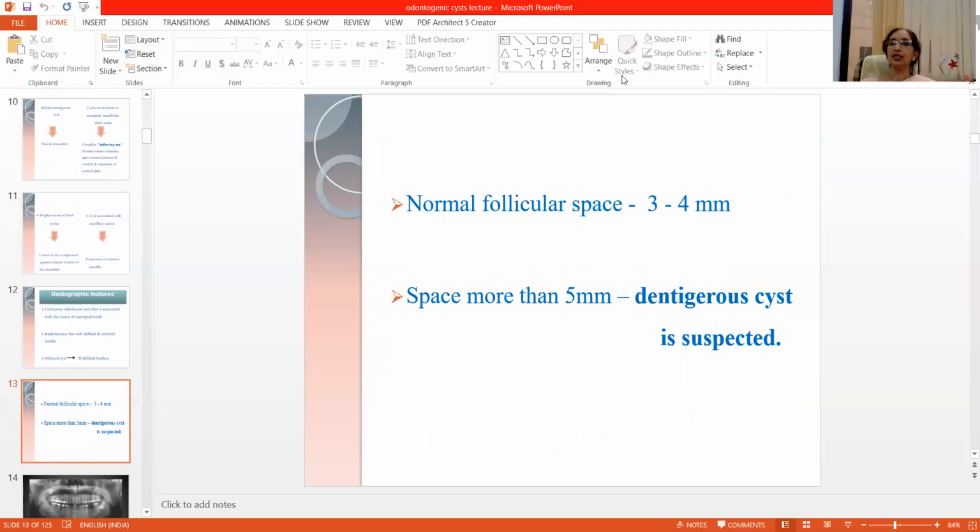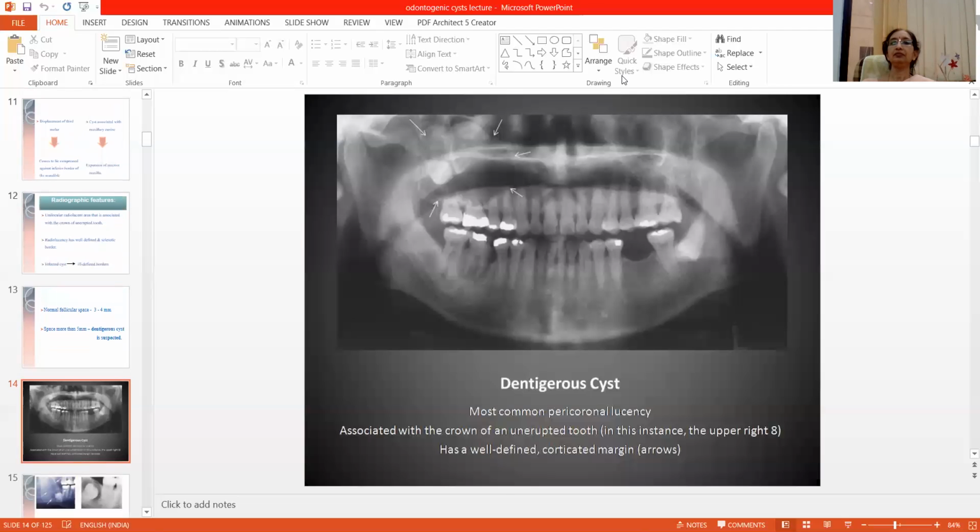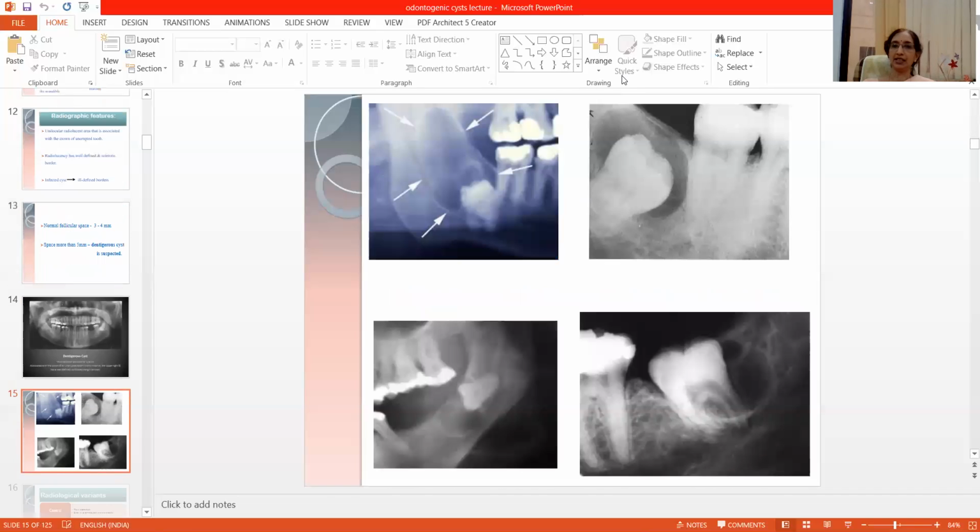The normal follicular space is about 3 to 4 millimeters. When the space is more than 5 millimeters, then a dentigerous cyst is suspected. Now this is the radiographic appearance of the dentigerous cyst. Here you can see the crown of the unerupted tooth, which is the upper maxillary third molar, which has a well-defined radiolucency and corticated margins.